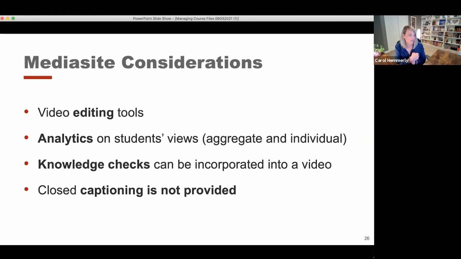Some considerations for MediaSite. Again, as we mentioned, it is storing video files. So ideally, you're not storing your lecture videos for your courses. You're not uploading those into Carmen. Ideally, you're uploading those to MediaSite, and then you're sharing them from MediaSite in your Carmen course. Again, it's supported by Ohio State.